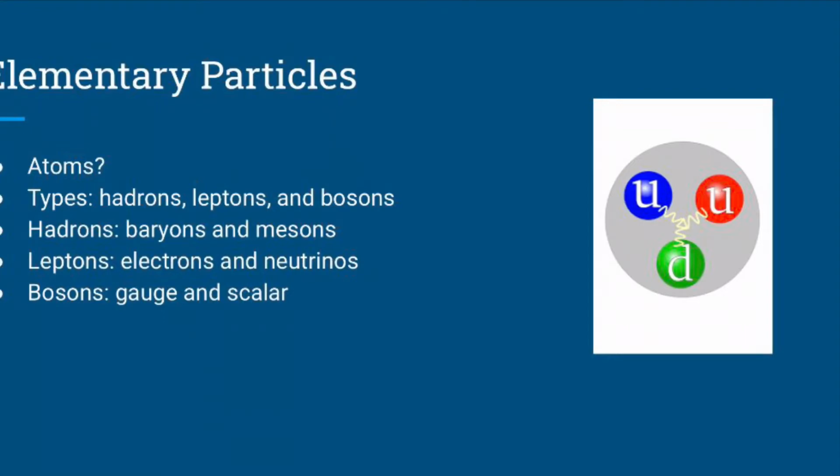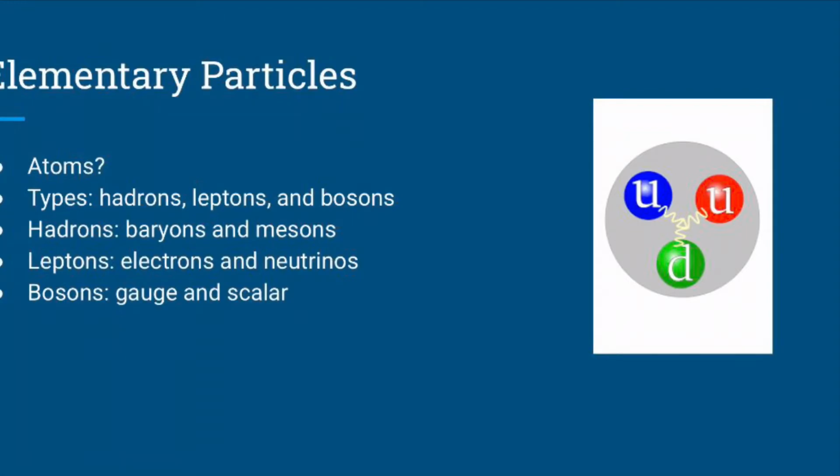Leptons are lighter particles that consist of electrons and neutrinos. The third type of elementary particles are the bosons. Bosons can be split up into gauge bosons and scalar bosons. Gauge bosons consist of Z and W bosons, photons, and gluons, while the scalar bosons consist of the Higgs boson.